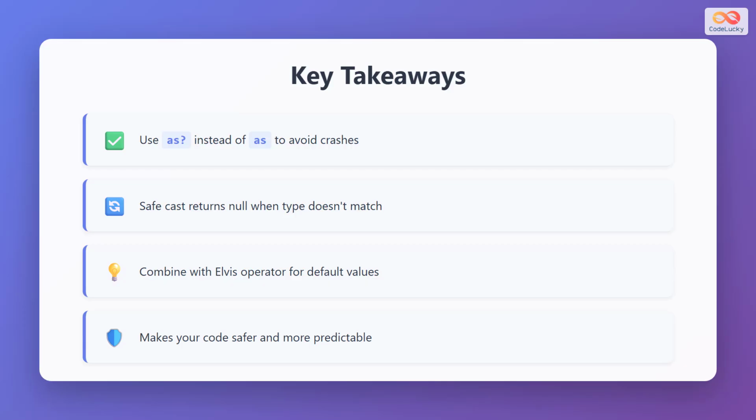Let's recap the key points. First, always use as? instead of as to avoid crashes. Second, remember that safe cast returns null when the type doesn't match. Third, you can combine safe casts with the Elvis operator to provide default values. And finally, using safe casts makes your code safer and more predictable.